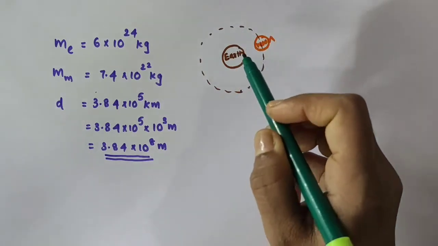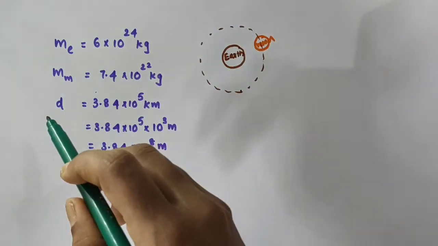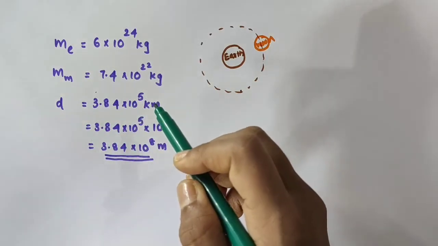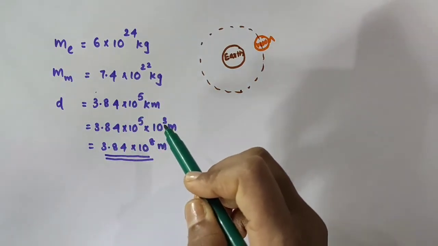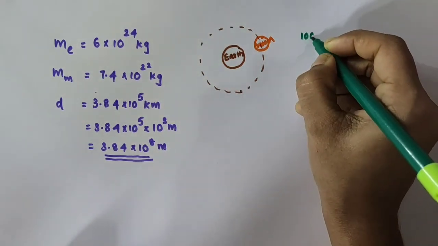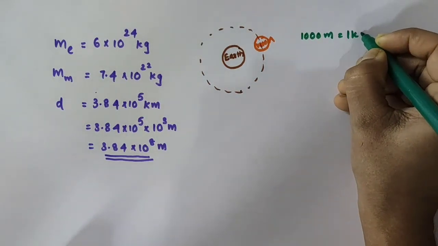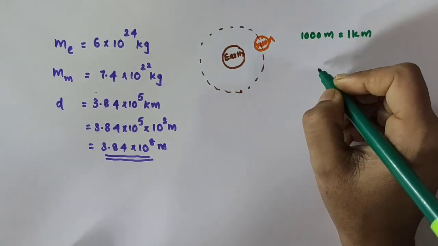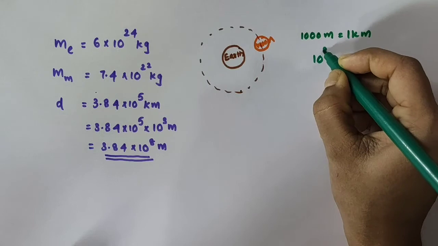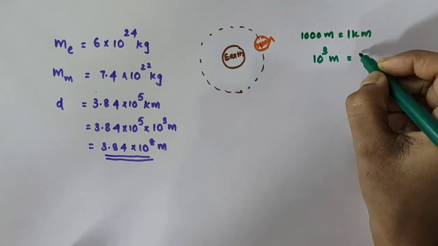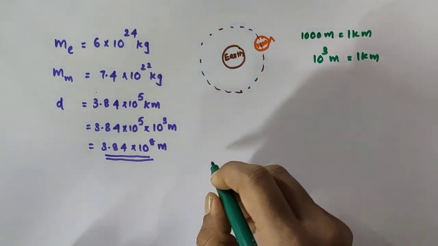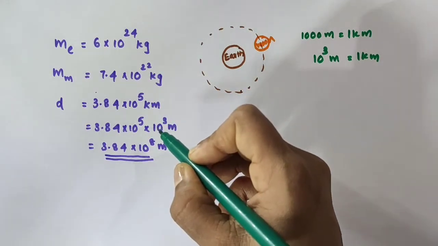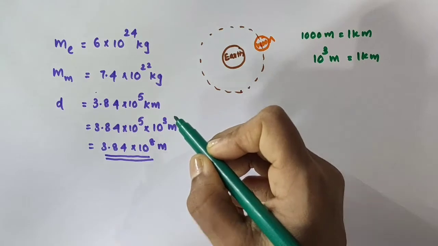And let the distance, the moon is revolving around the earth, so let the distance between the earth and the moon be small letter d equal to 3.84 into 10 raised to 5 kilometer. 1 kilometer means 10 raised to 3 meter, no? Because 1000 meters is equal to 1 kilometer. 1000 means 10 raised to 3. Kilometer is not the SI unit, so we want to convert that into the SI unit. That is why here written into 10 raised to 3 meter.